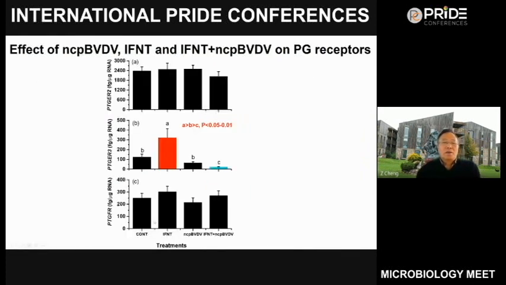This is the effect of treatment on the receptors of prostaglandins. This is the prostaglandin E2 receptor, and this is the E3 receptor. We can find that interferon tau significantly stimulated the expression of the prostaglandin E3 receptor, but in the infected cells, the stimulatory effect was significantly inhibited.